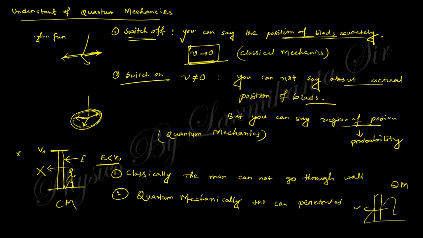And you can say there are two things happening here. When the velocity tends to zero, this becomes classical mechanics. When velocity becomes too large, this becomes quantum mechanics. When the velocity becomes lower, this becomes classical mechanics. These are the two basic fundamental things happening here, right?